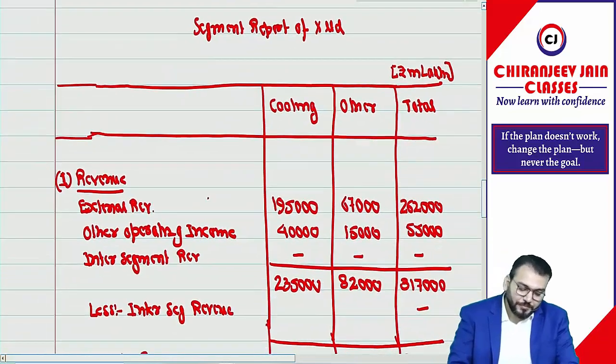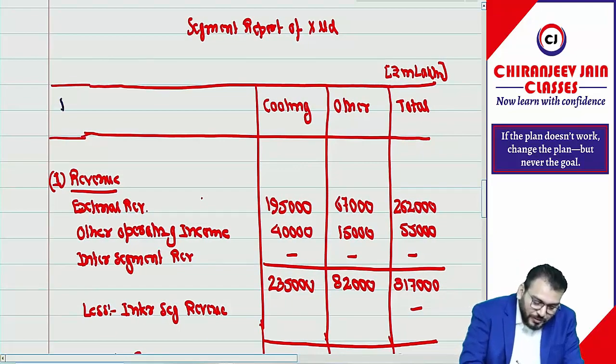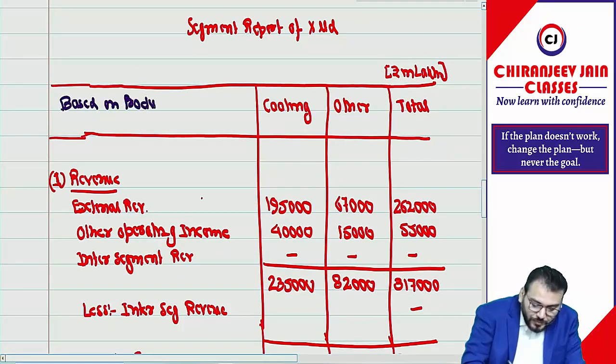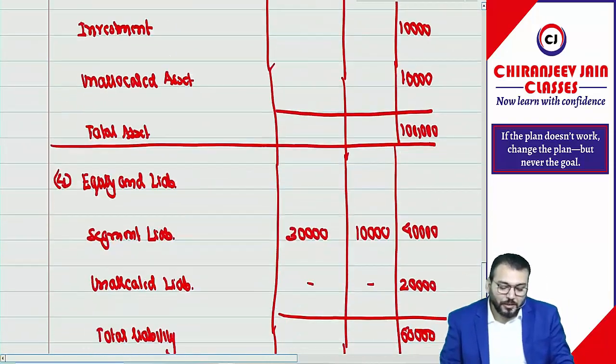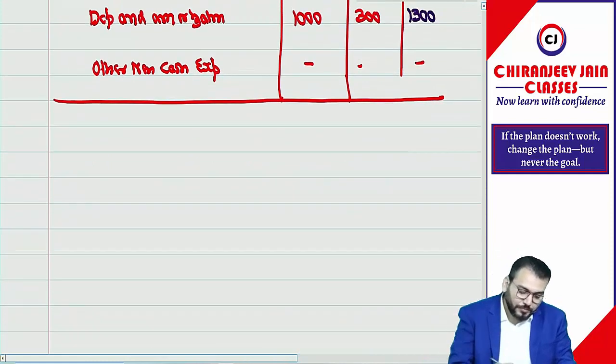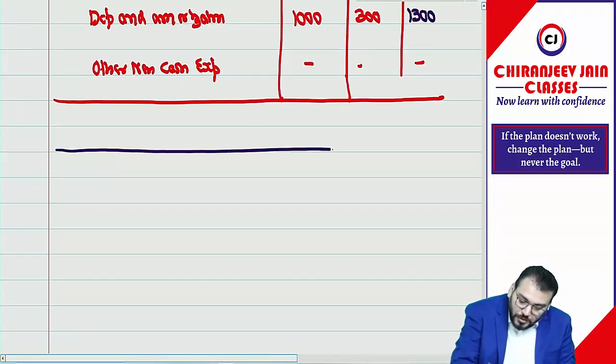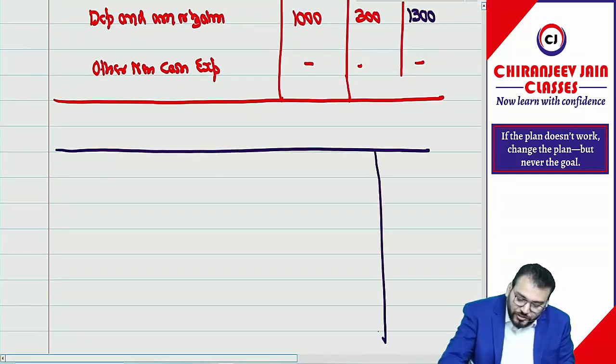Means can I say this becomes information based on product. Now we write down what? Information based on location.